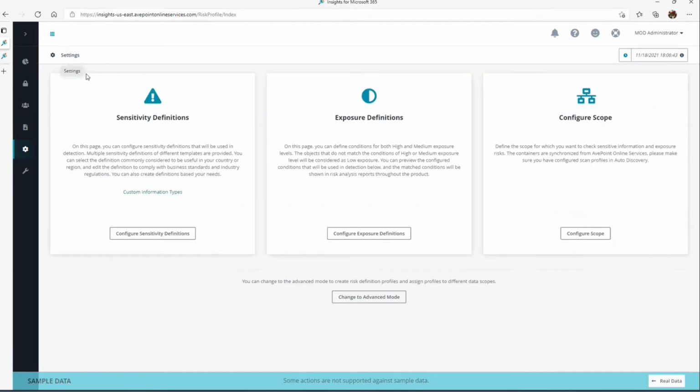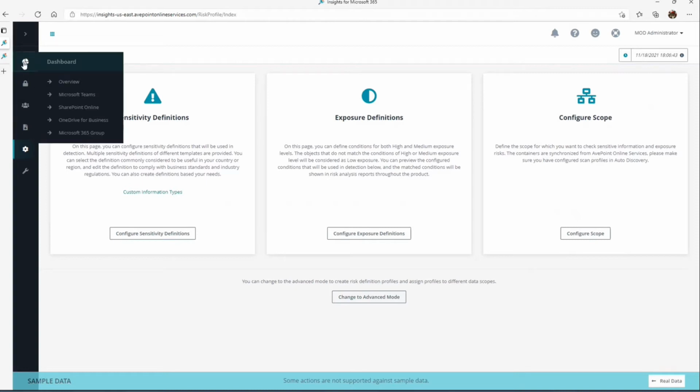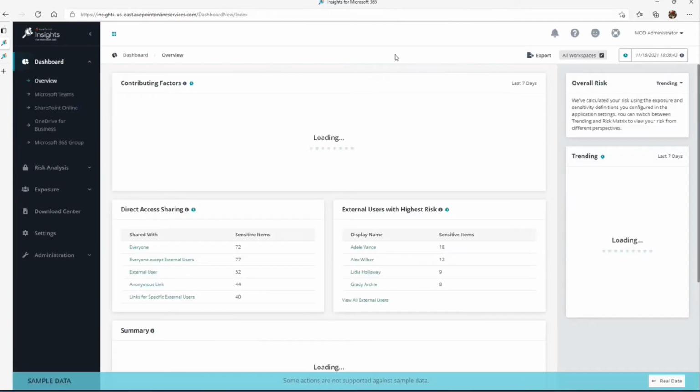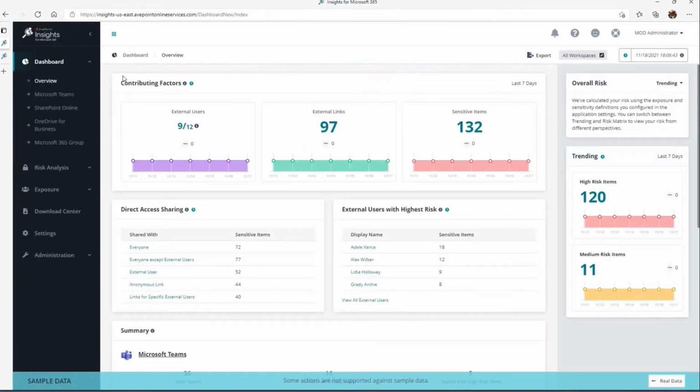All right. So these are the 3 areas that you would begin to configure to help you start the picture from, again, this overview of where is sensitive information found, where are we looking in terms of the scopes, and what are we looking for? Again, external users, external links. Okay.